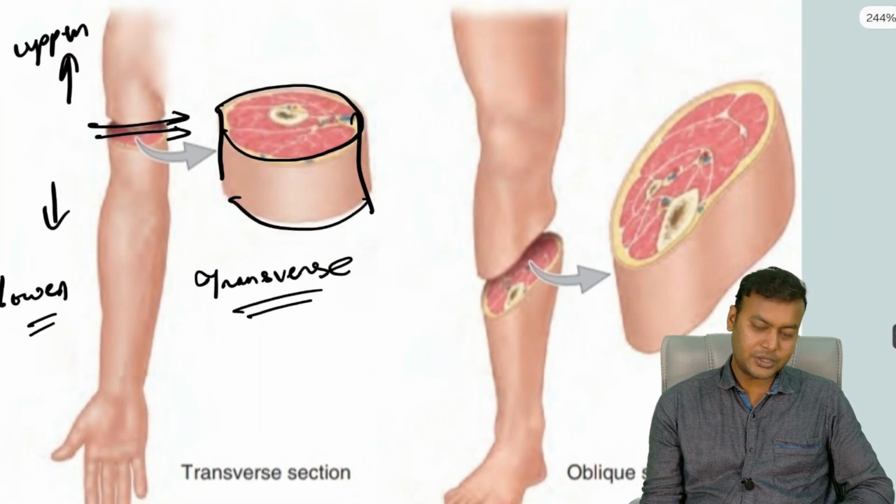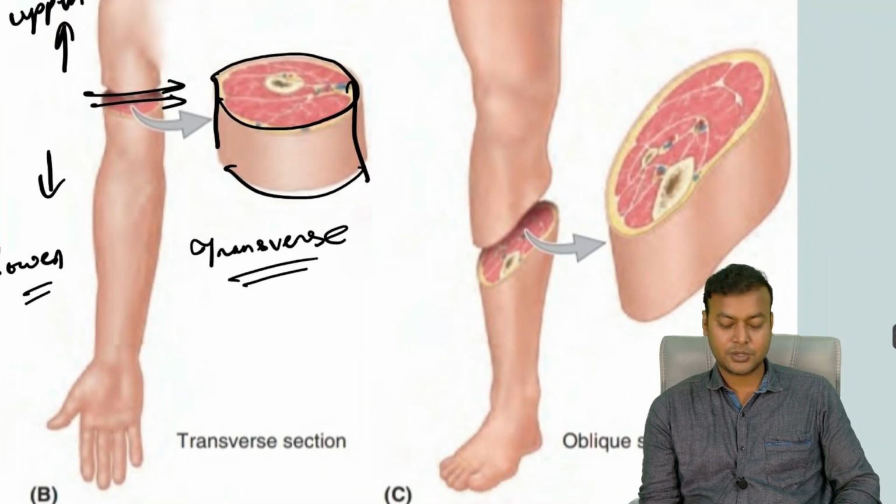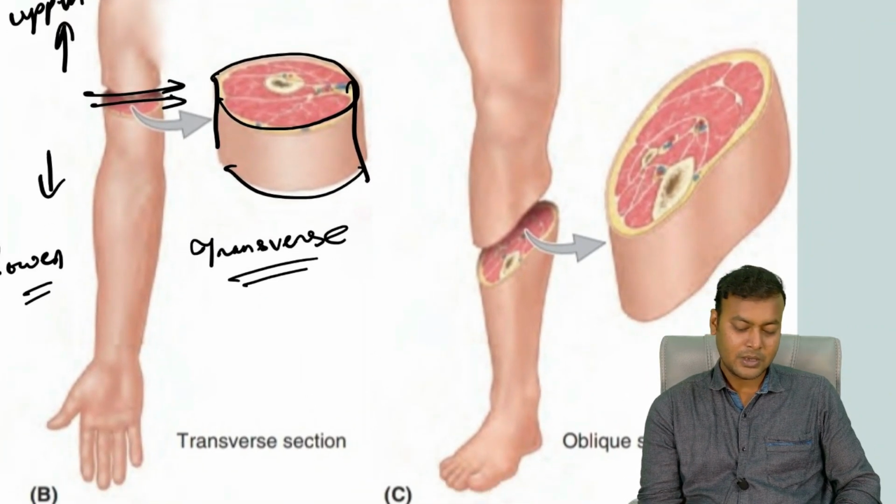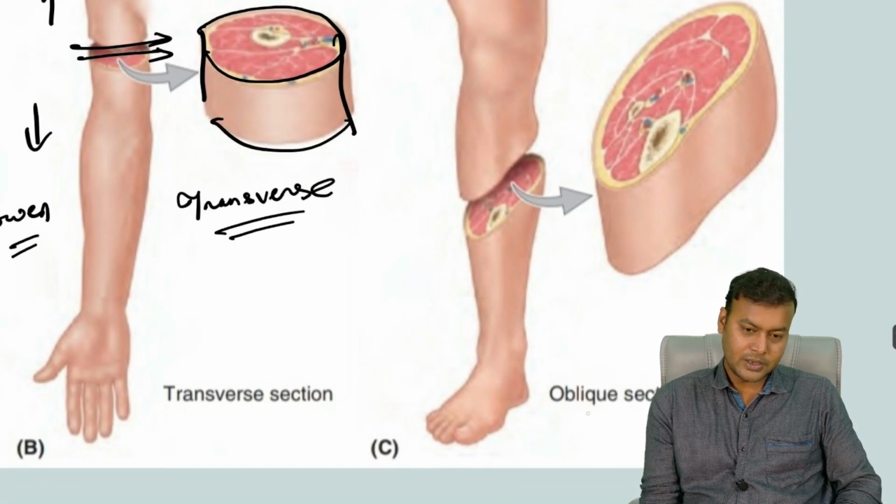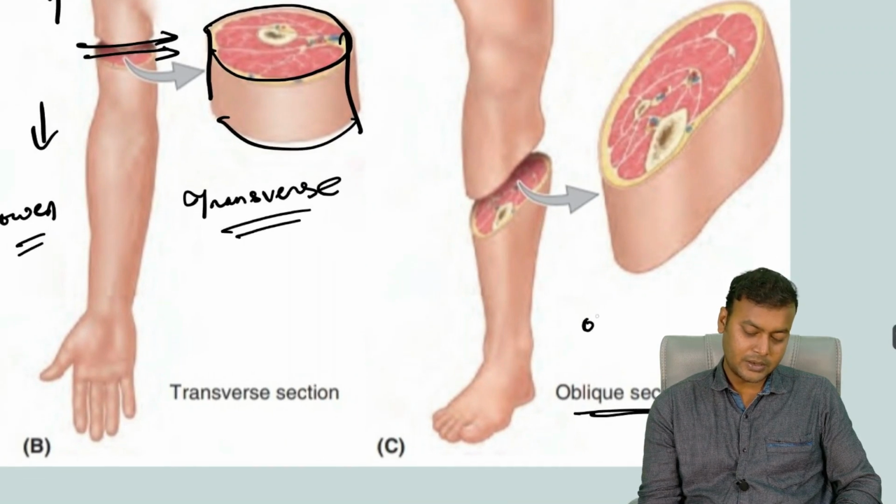Now coming to this one, what type of plane will this be, students? Now you can see it is not equally dividing it. It has passed somewhat tangentially. So this is known as an oblique section. All right. So this is an oblique section.